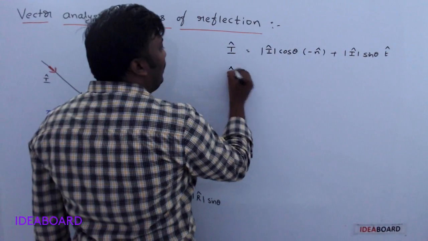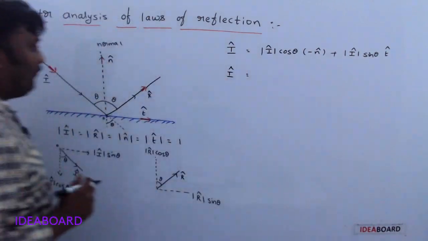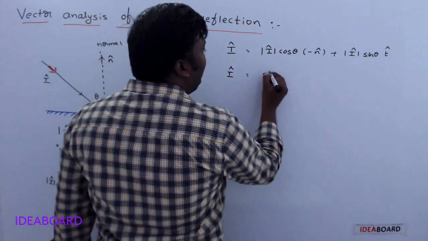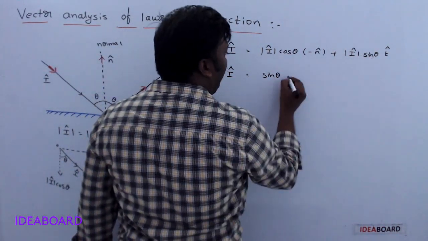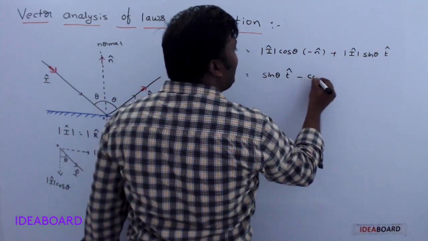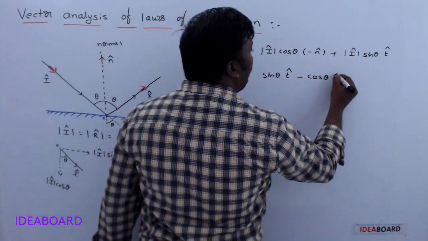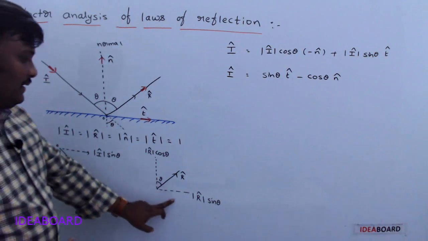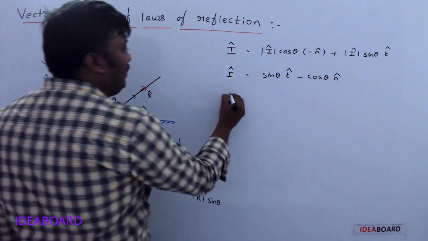What is the value of mod I cap? It is 1. So I cap is sin theta into t cap minus cos theta into n cap. Clear?